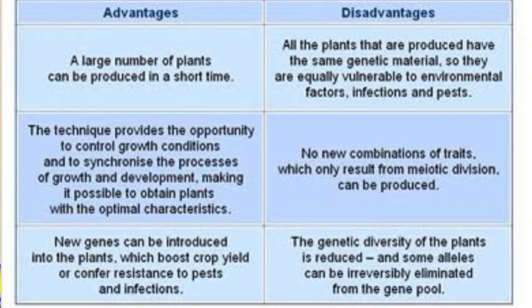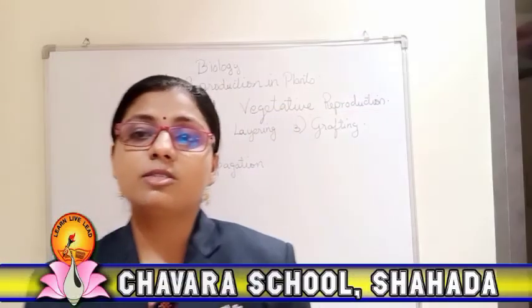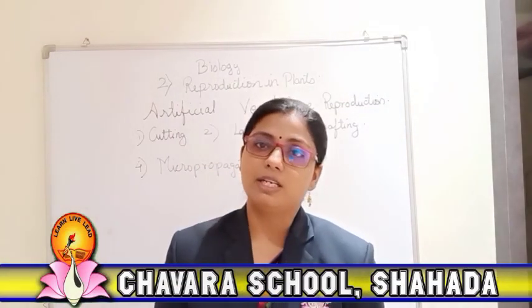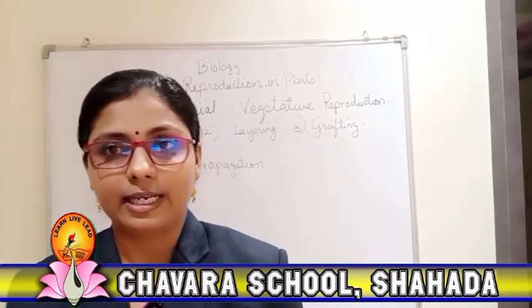Limitations of tissue culture: it requires a lot of scientific expertise. It cannot be applied to all cases. It is not easily applicable in remote agricultural areas. So this was about the merits and demerits of the tissue culture technique.